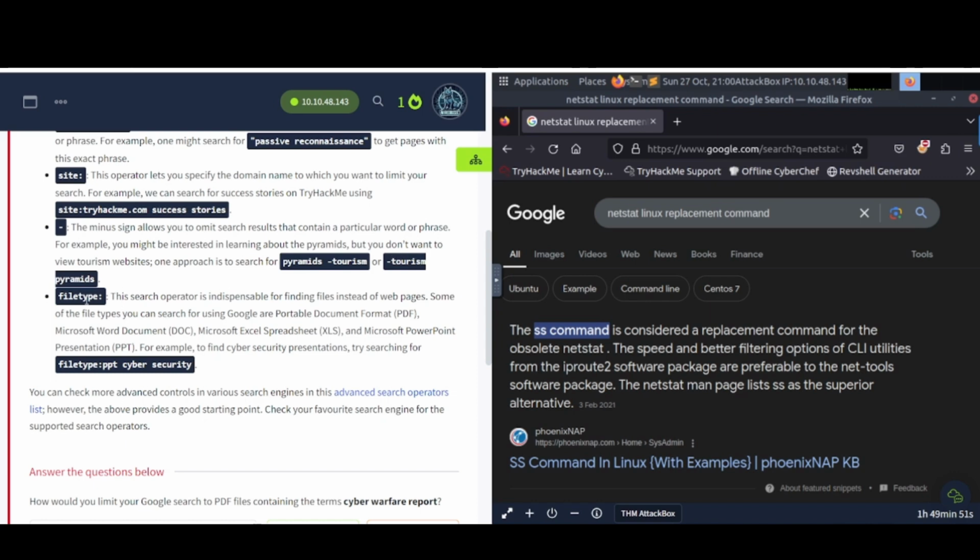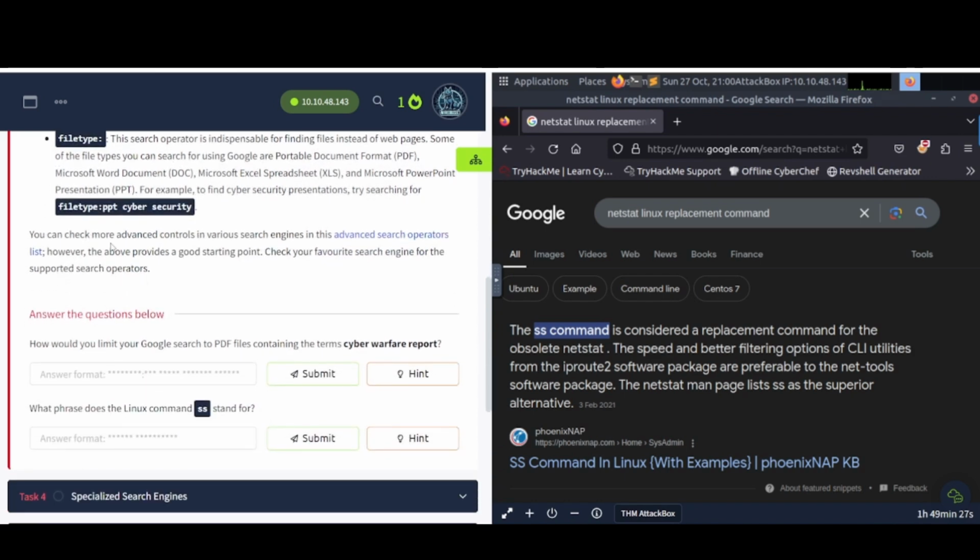Filetype, colon. This search operator is indispensable for finding files instead of web pages. Some of the file types you can search for using Google are Portable Document Format, which is PDF, Microsoft Word document DOC, Microsoft Excel spreadsheet XLS, and Microsoft PowerPoint presentation PPT. For example, to find cybersecurity presentations, try searching for filetype:ppt cybersecurity.